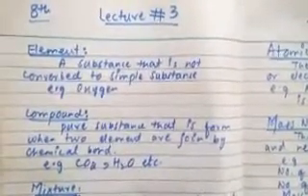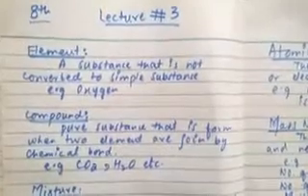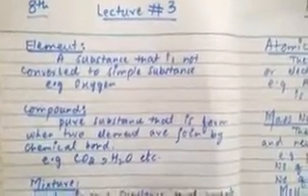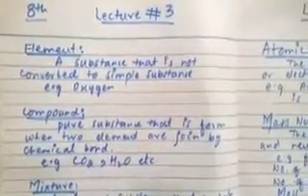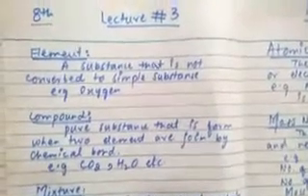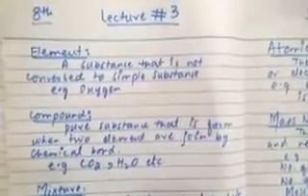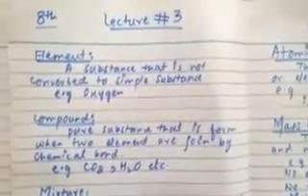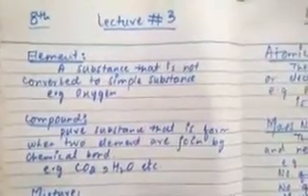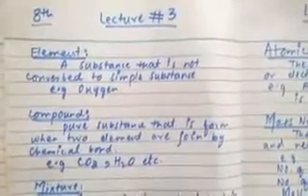So element is the substance that is not converted into simple substance. It means that an element is a substance that is not divided into simpler substances. Examples are oxygen and hydrogen, which are simple elements and cannot be converted or divided into simpler substances. So simply we can say that an element is a substance that is not converted into simple substance.